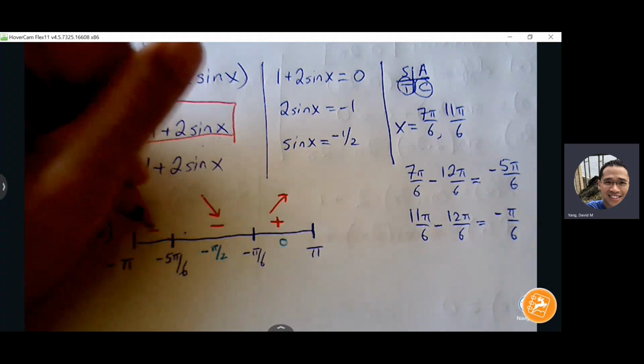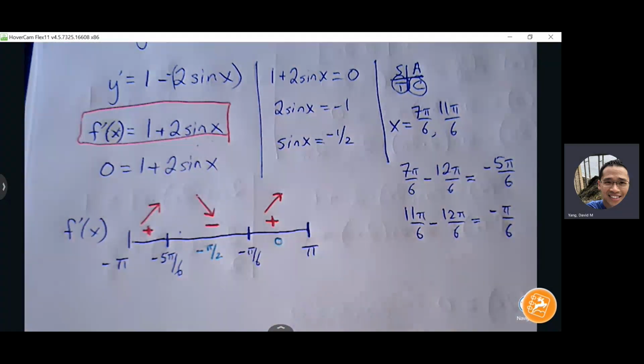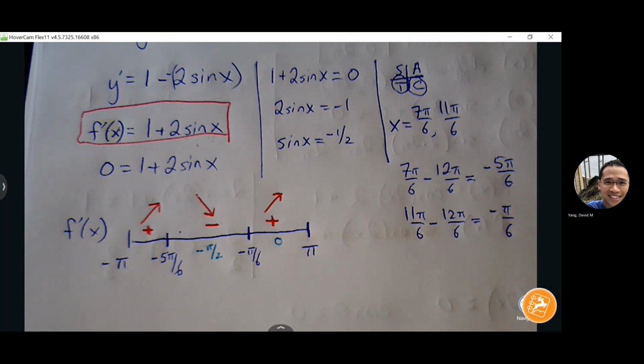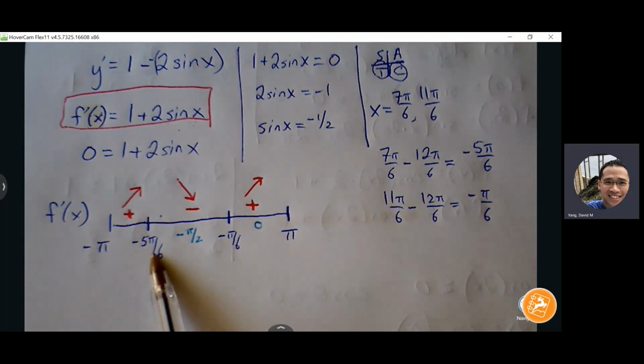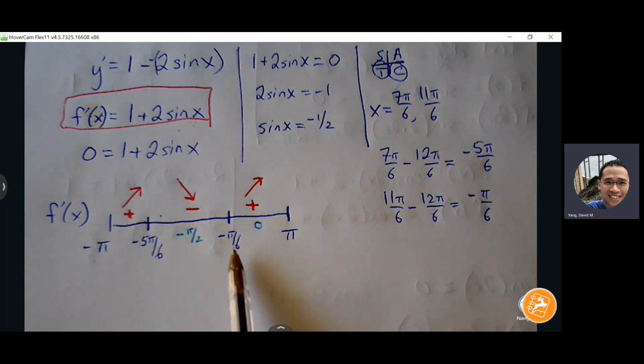This one's hard to find, but I already told you that the problems I give you will be nice oscillating graphs. Okay, what do we expect here? Relative max and relative min.